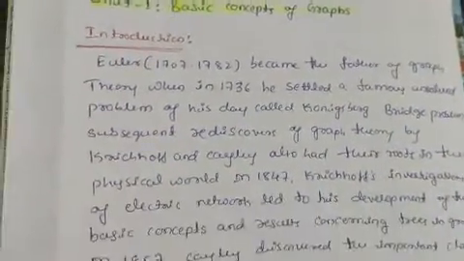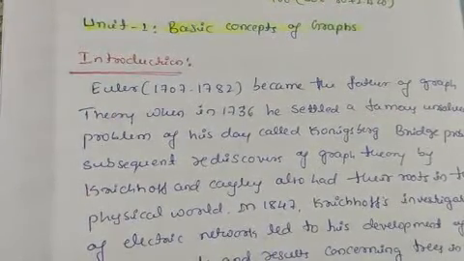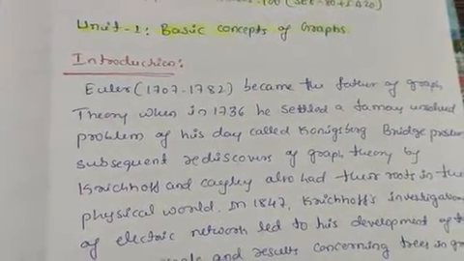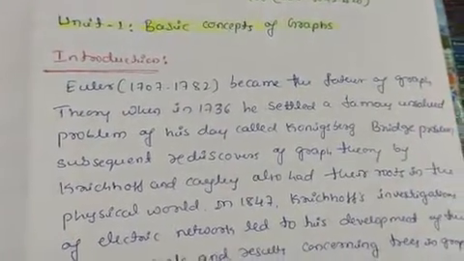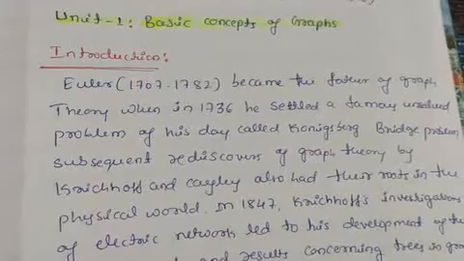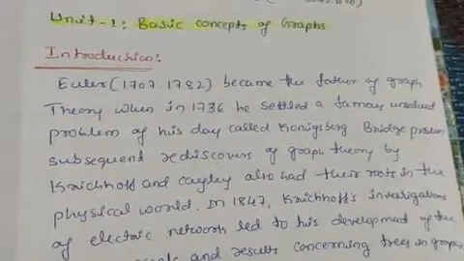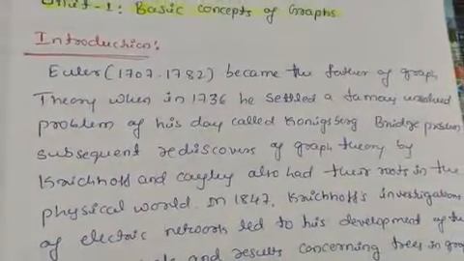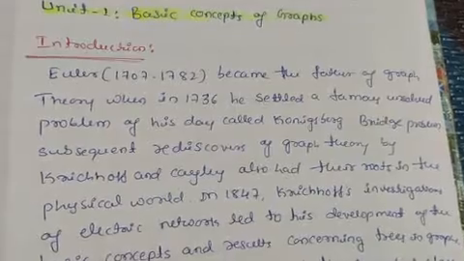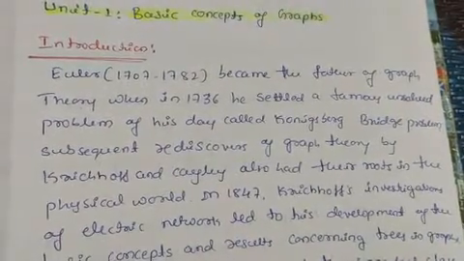So here Euler, between 1707 and 1782, became the father of graph theory, when in 1736 he settled a famous unsolved problem of history called the Königsberg Bridge problem. Subsequently, the rediscoveries of graph theory by Kirchhoff and Cayley also had their roots in the physical world.